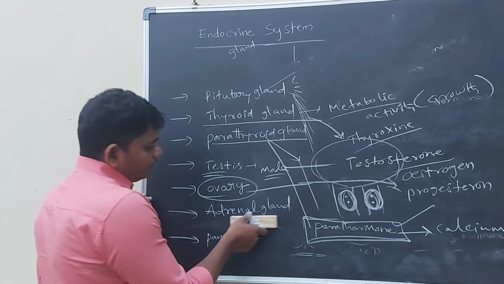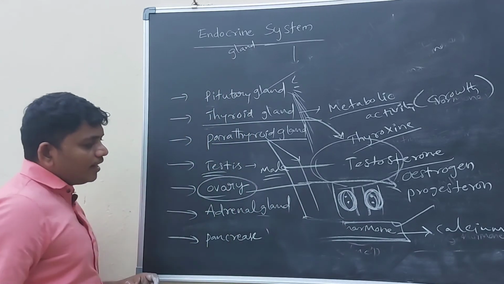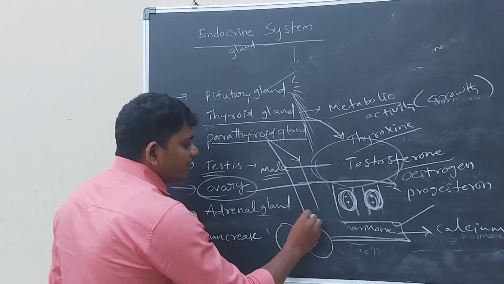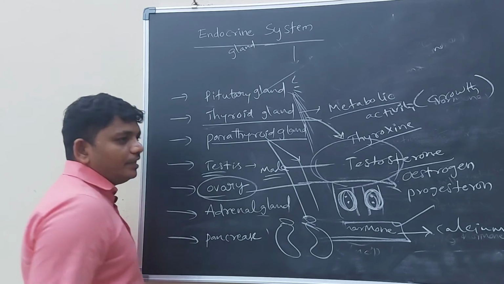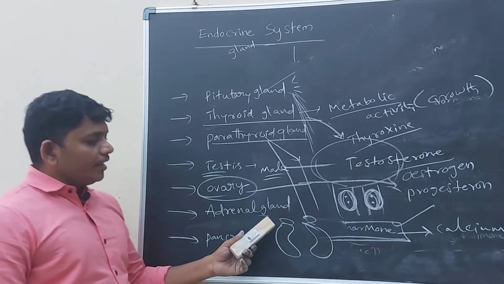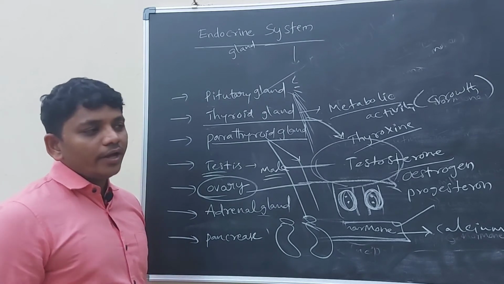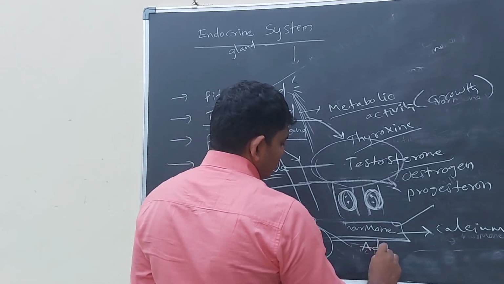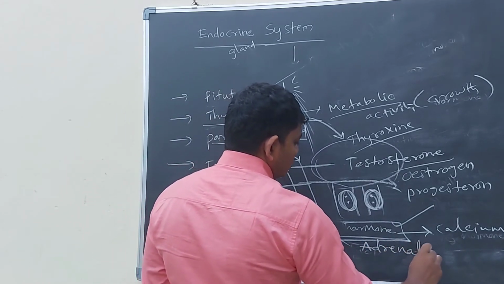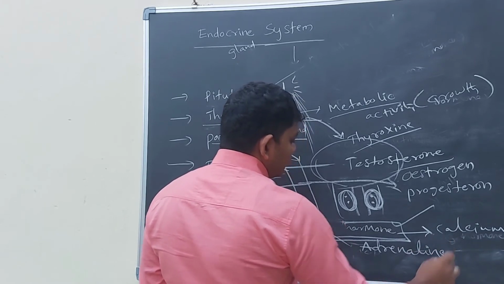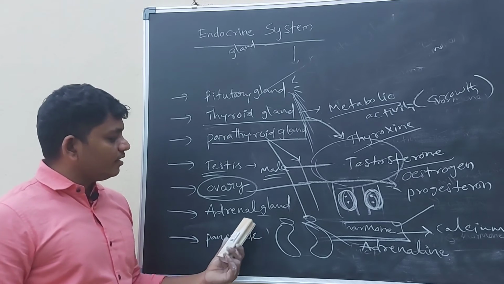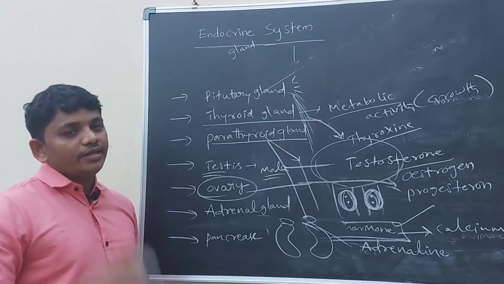And the adrenal gland. The adrenal gland appears on the top of the kidney. Generally it is releasing a hormone called adrenaline. So the adrenaline hormone is coming from the adrenal gland, which is located on the top of the kidneys.